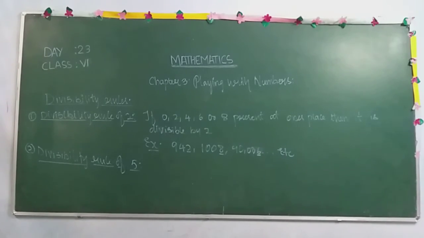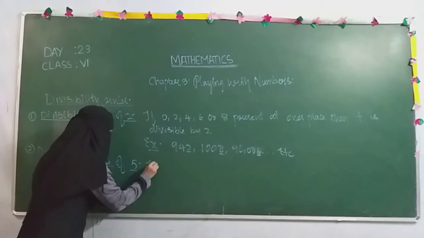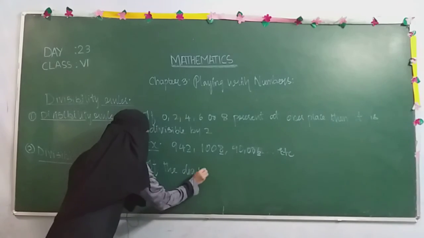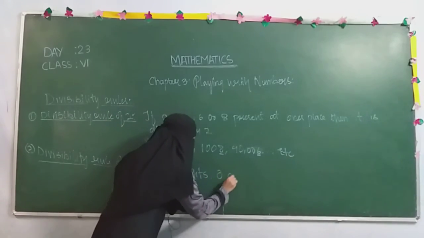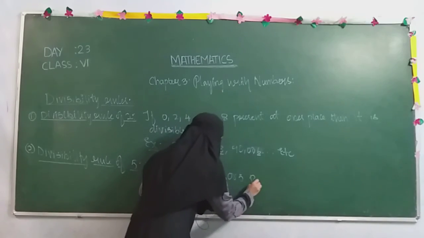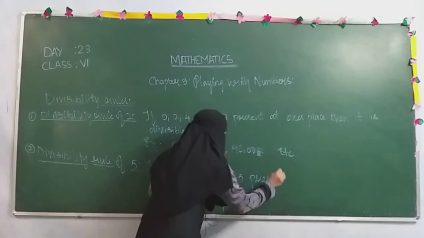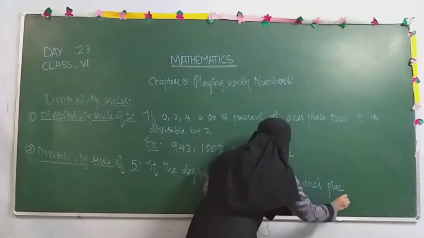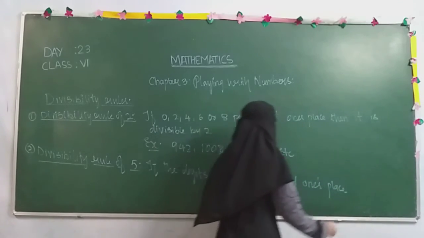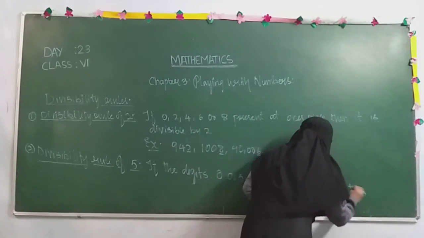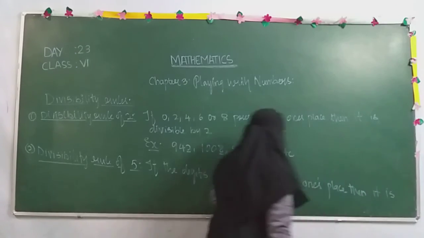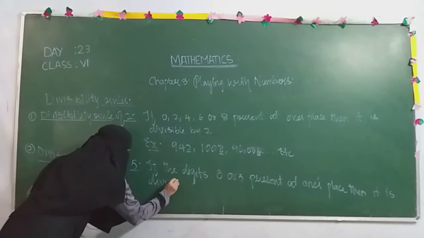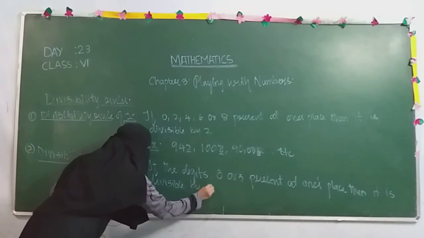If the digit zero or 5 is present at ones place, ones place is nothing but unit place also, then it is divisible by 5.